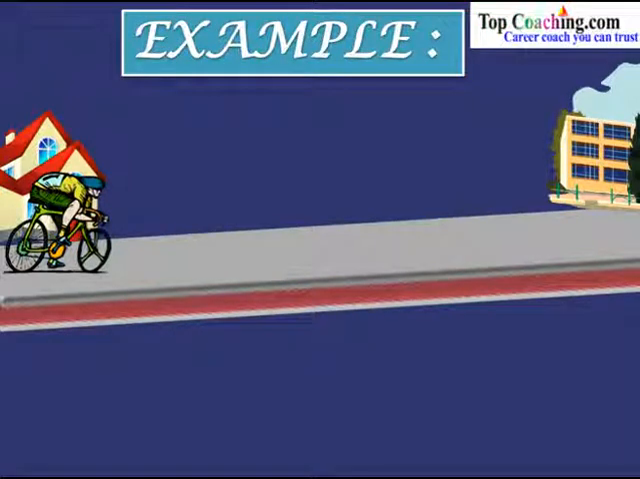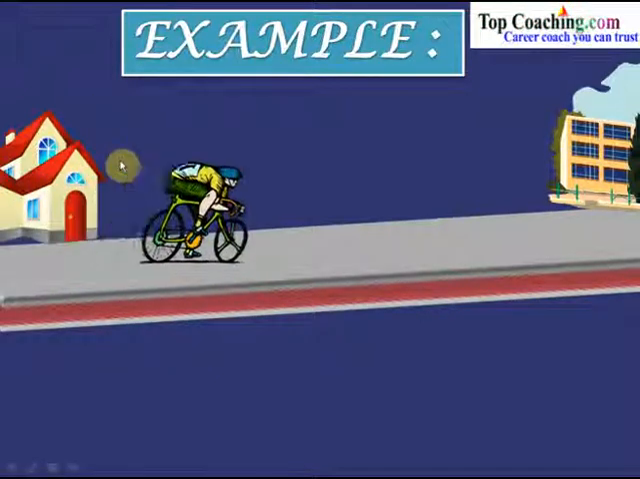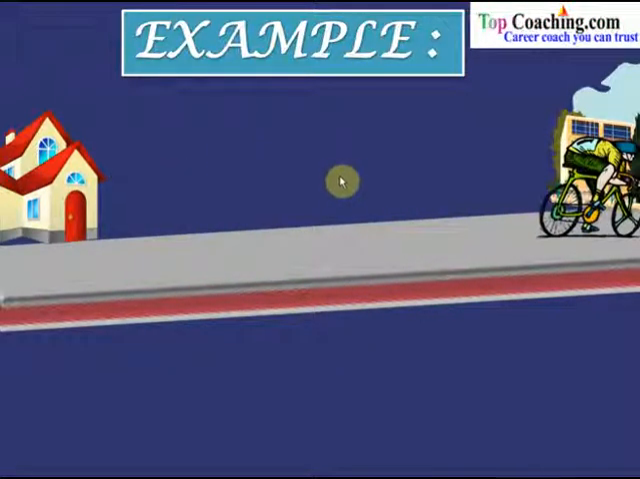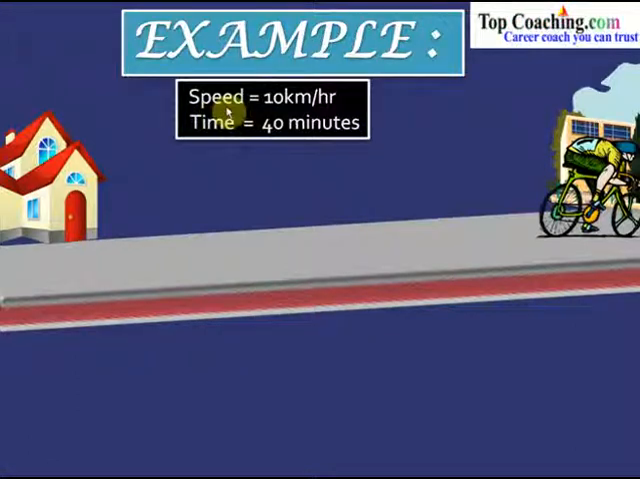To understand this condition, let's take an example. Let us say that we have a boy going from home to his school. And in the first instant, let us say that he travels at a speed of 10 kilometers per hour, and time taken for him to go from his home to the school is 40 minutes. Speed is 10 kilometers per hour and the time is equal to 40 minutes.